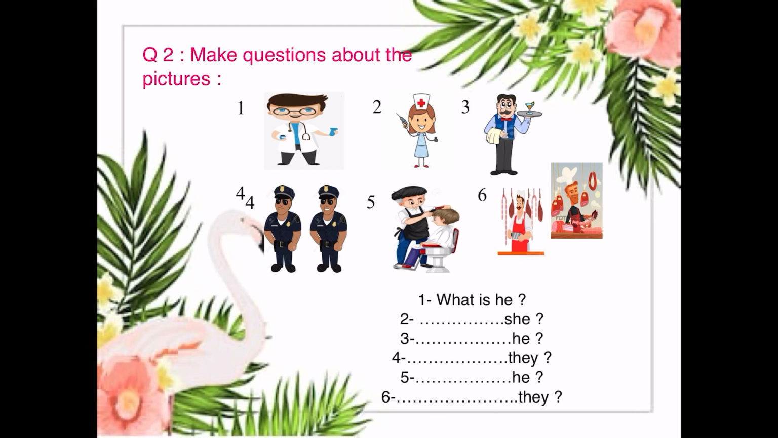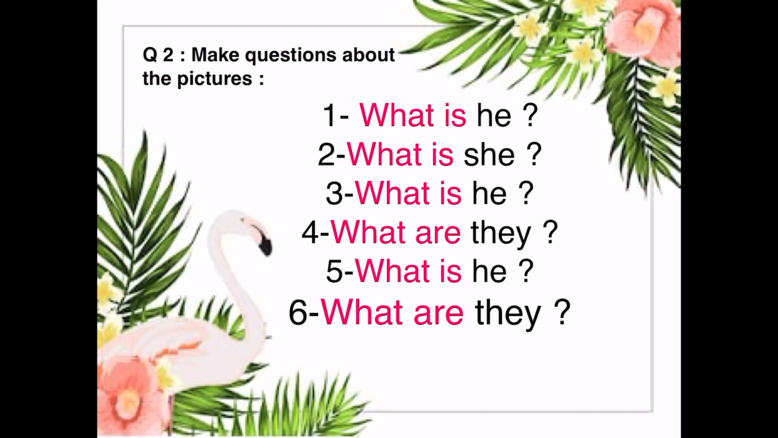Number 1 is already done. Number 1, what is he? He is a doctor. So, you want you to make questions using what? Right? Okay. Number 1, what is he? It's already done. Number 2, you should write what. Then, what is she? What is she? So, number 2, what is she?